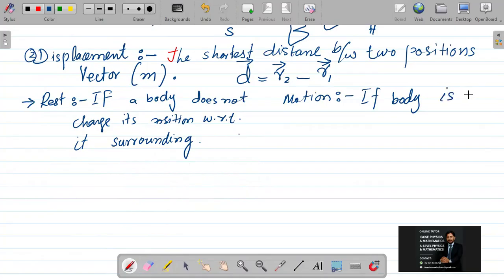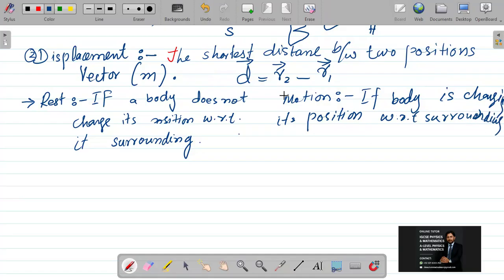If the body is changing its position with respect to its surroundings, then we say it is in motion. And if both bodies are changing their position with respect to each other, then that will be relative motion. How Einstein explained the theory of relativity will be discussed later, inshallah.